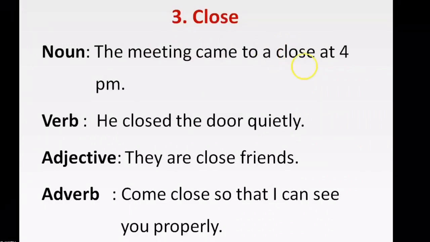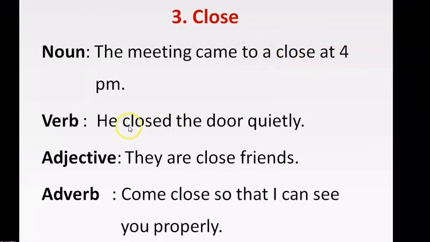So we put here, suppose, end. The meeting came to an end at 4 p.m. So it's a noun. Close is a noun. An article is always placed before a noun.